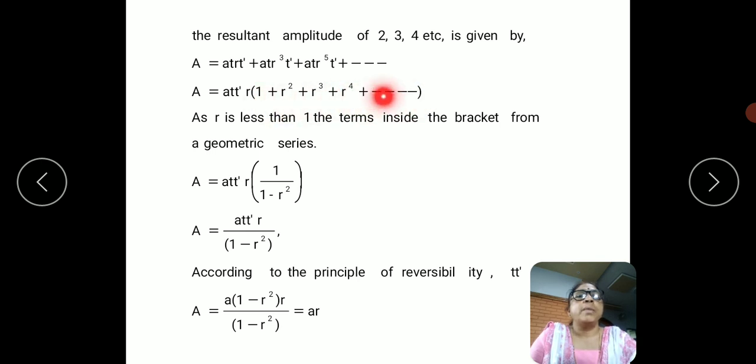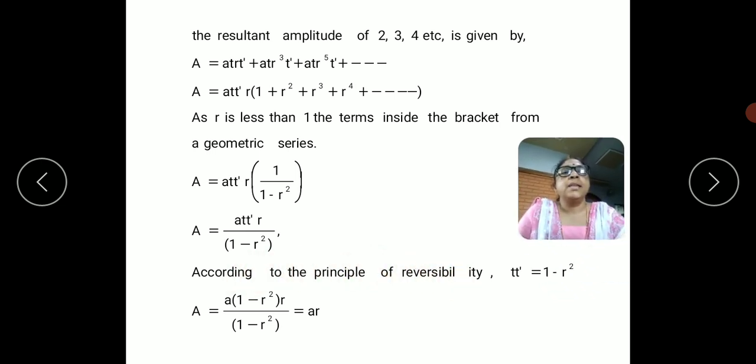This is a geometric series. So we can reduce this, because if R is less than 1, the terms inside the bracket reduce, by the geometric series, to 1 divided by 1 minus R². Then finally we get A = AT'R divided by 1 minus R², according to the principle of reversibility.